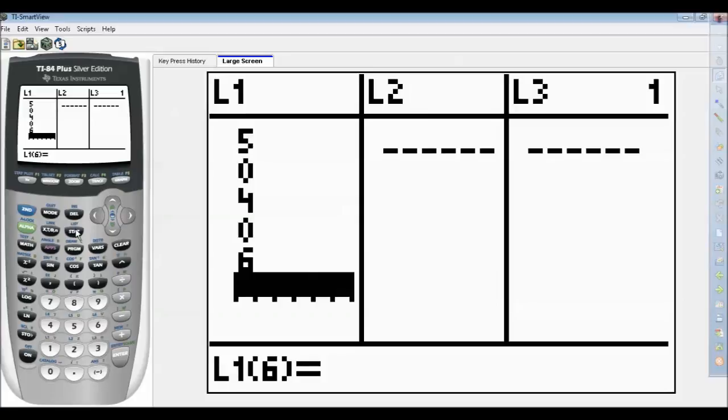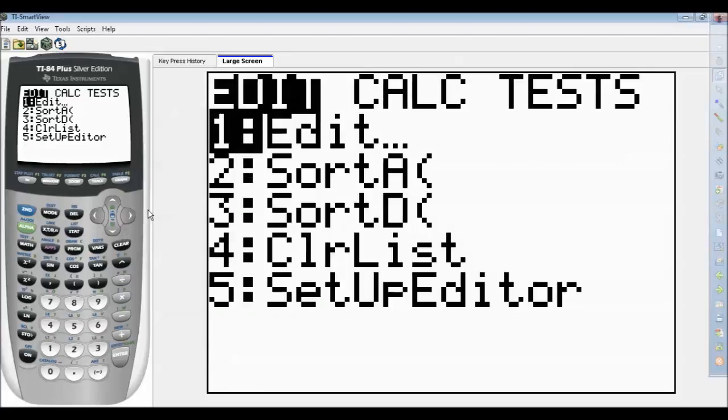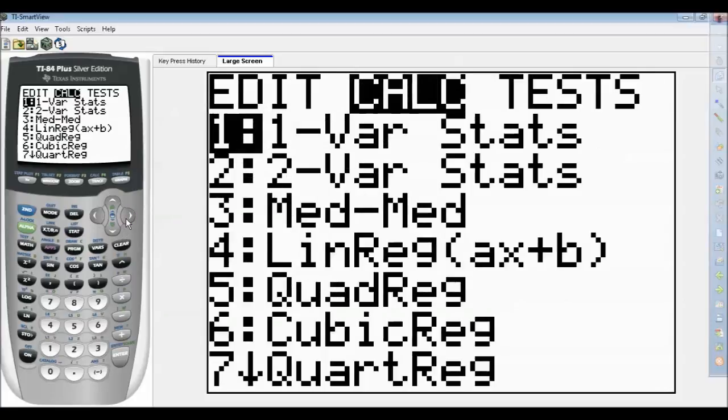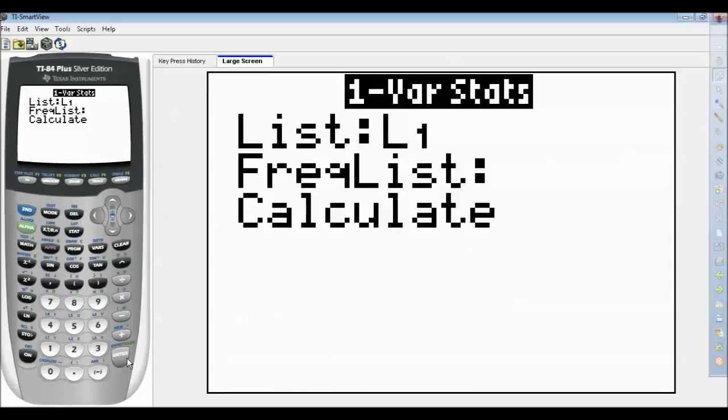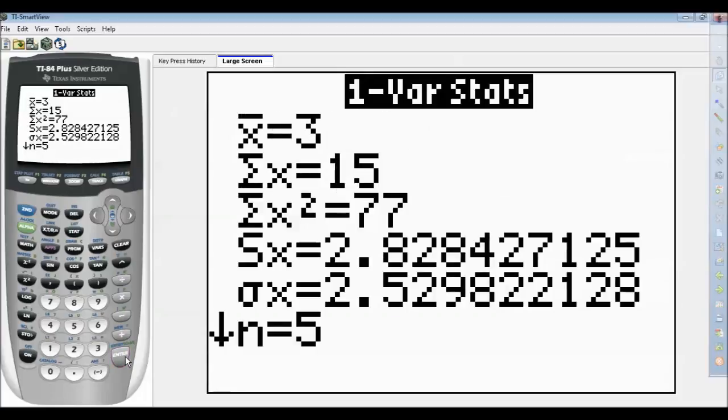Next, press the stat button again and go over to the calculate menu. From there, you want the very first one that's there, one variable stats. Hit enter. You might get this menu here, you might not, but just keep on hitting enter until it starts to spit out some data. There we go. So what we're looking at here is the data from the numbers that we put in.